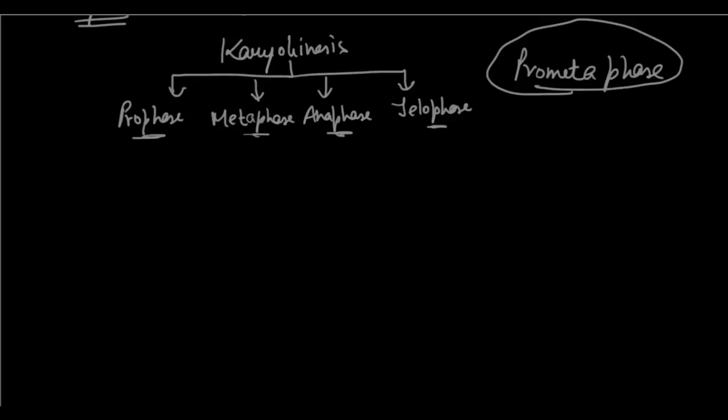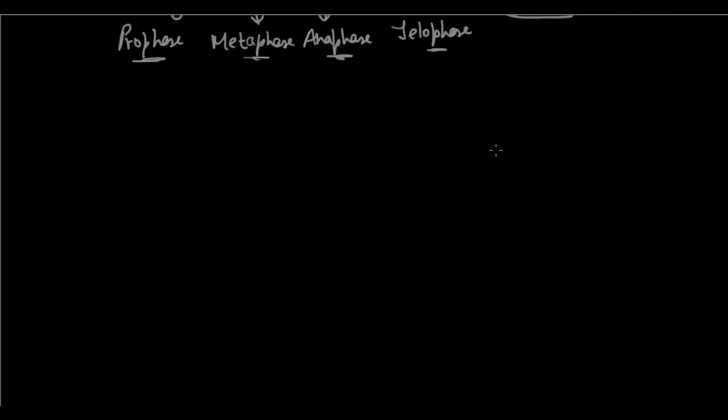Now this karyokinesis process basically takes place in these 4 phases, and let me tell you, today I'm going to have a hard time teaching this because I have to draw many diagrams. Prophase. What's wrong with my stylus? Yep, okay. Prophase. So this is the first phase of karyokinesis, prophase.